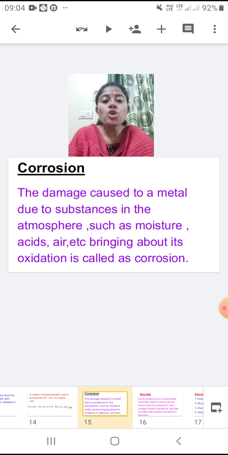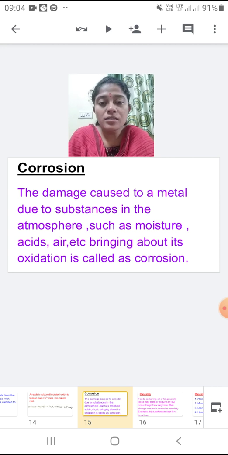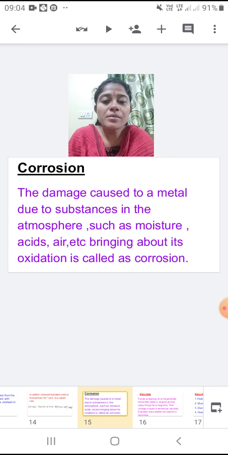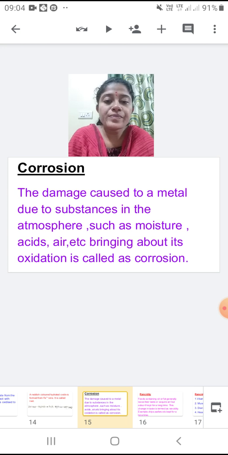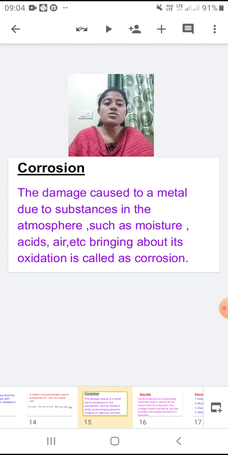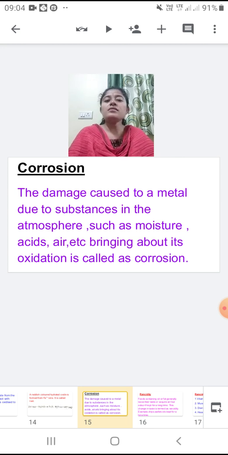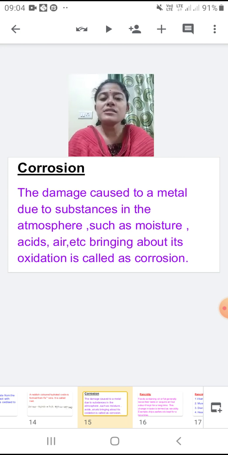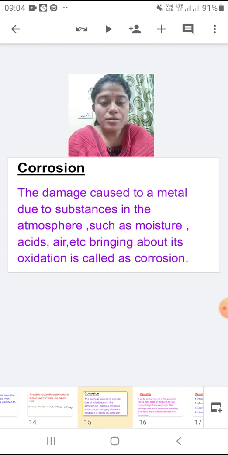The damage caused to a metal due to substances in the atmosphere such as moisture, acids, air, etc., bringing about its oxidation is called corrosion. Now this corrosion does not only take place on iron, it takes place on all metals.